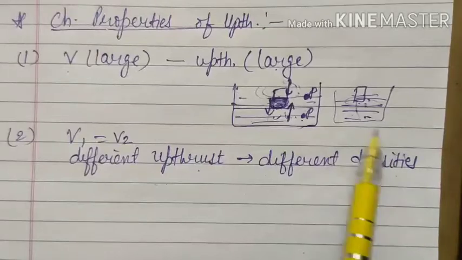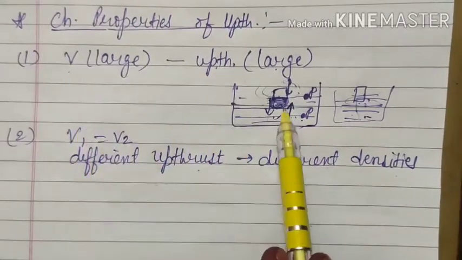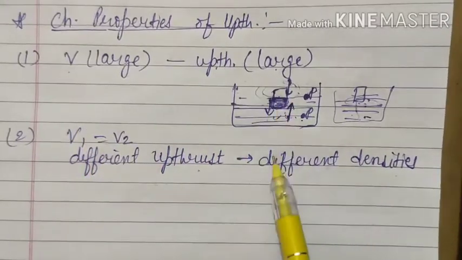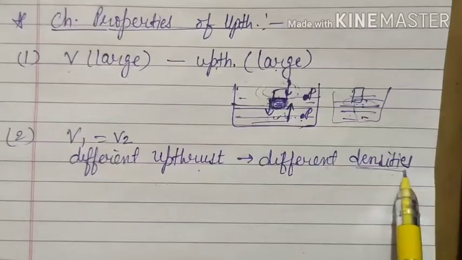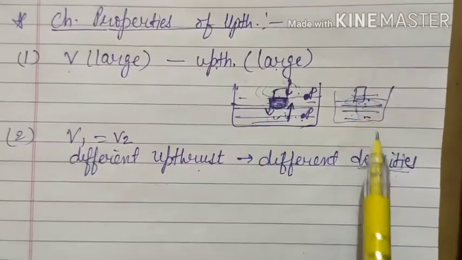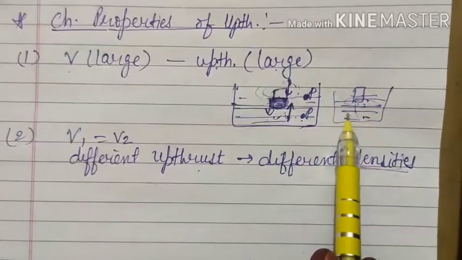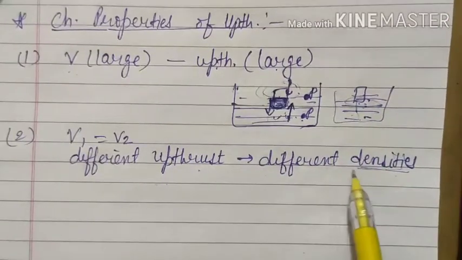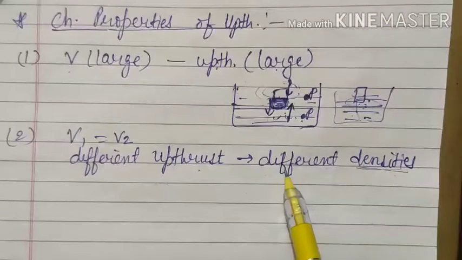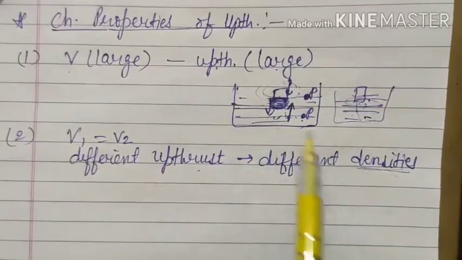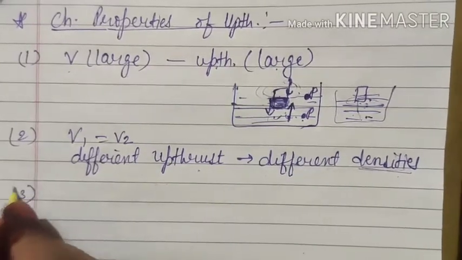That means the first thing, your upthrust depends upon the volume inside the liquid. Second thing, it also depends upon the density of the liquid. Here we are not talking about the density of this solid object, we are talking about the density of the liquid. As soon as the density changes, the upthrust exerted by that particular liquid will also change.